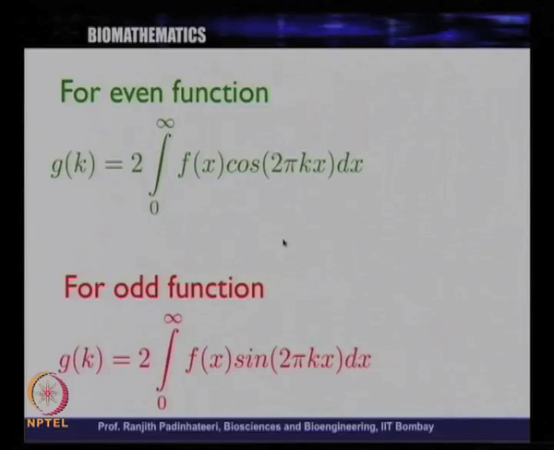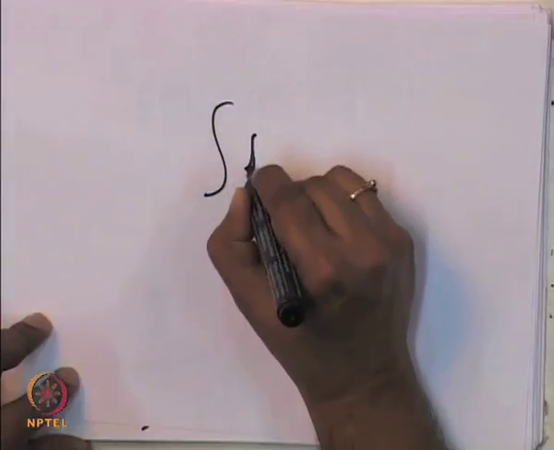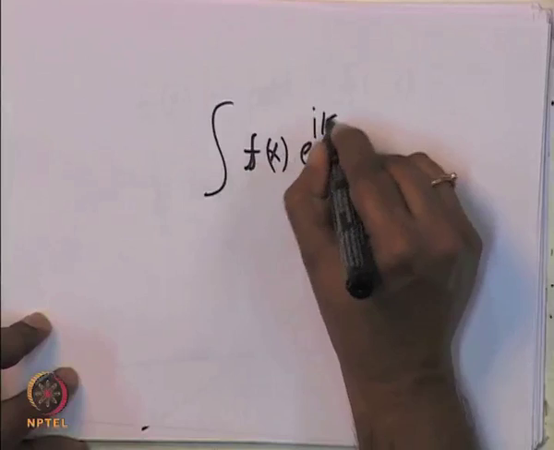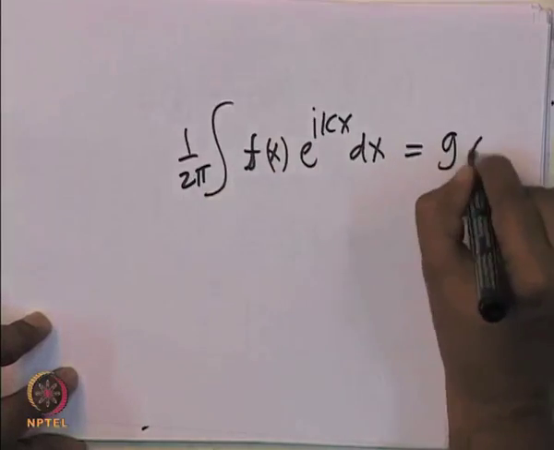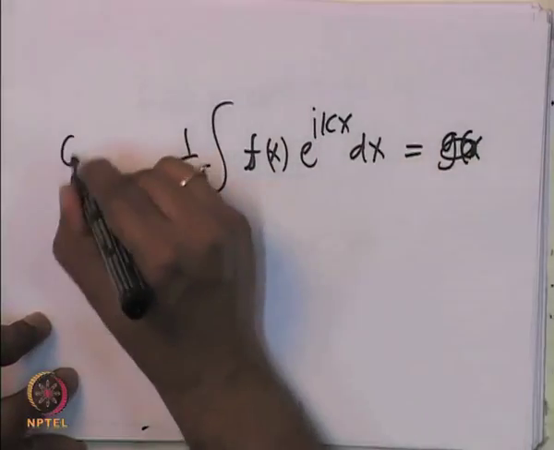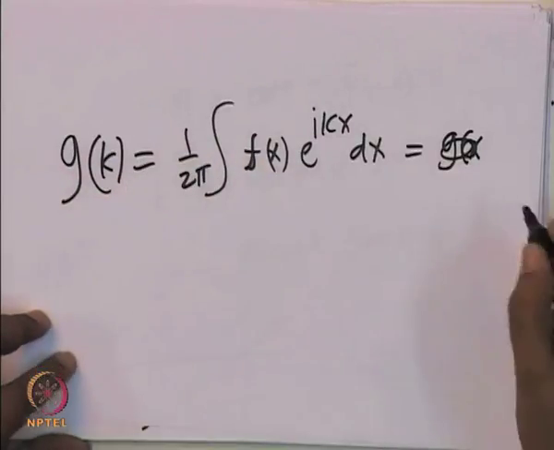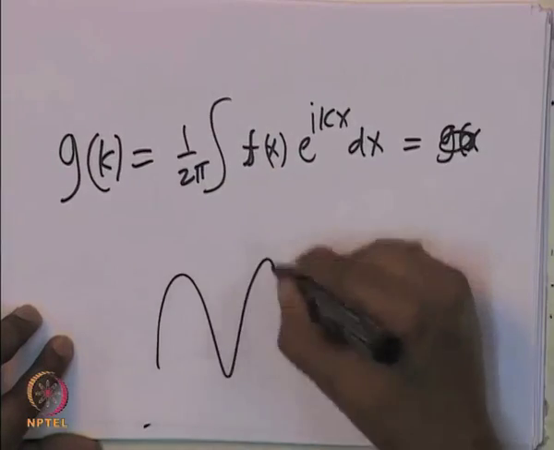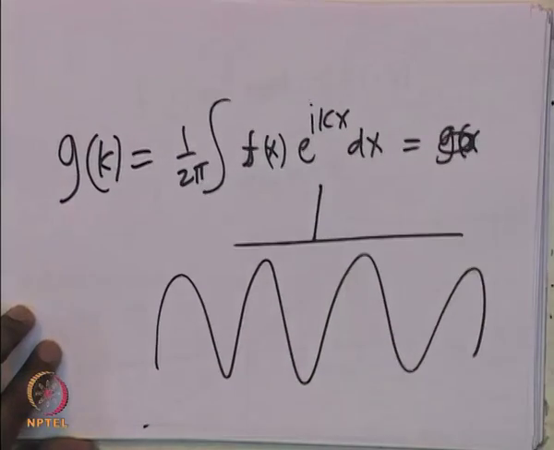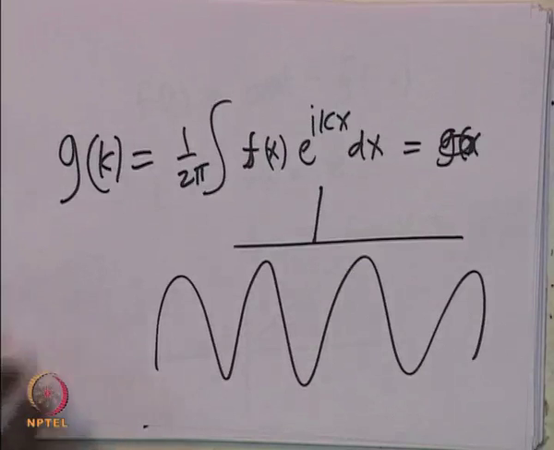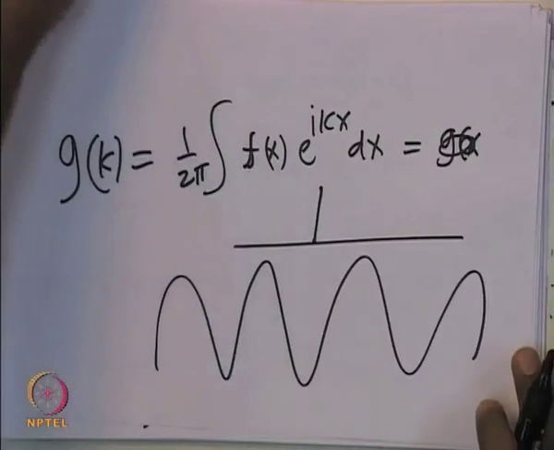Okay. So, now we can simplify this in this particular way. The message is that if you know a function f of x, you can do a Fourier transform and get a function which is a function of k. And we saw that if it is a wave, then the Fourier transform of that is just a peak, a line like a delta function. So, every function has its Fourier transform.